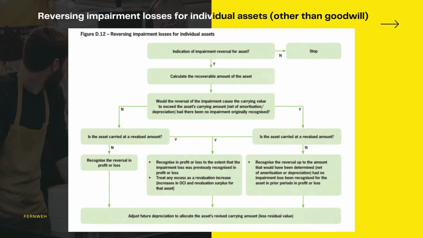And if yes, you have to recognize the reversal in profit or loss to the extent that the impairment loss was previously recognized in profit or loss, and treat any excess as a revaluation increase. And the last step is to adjust future depreciation to allocate the asset's revised carrying amount.